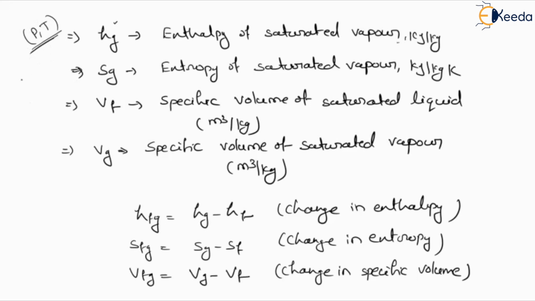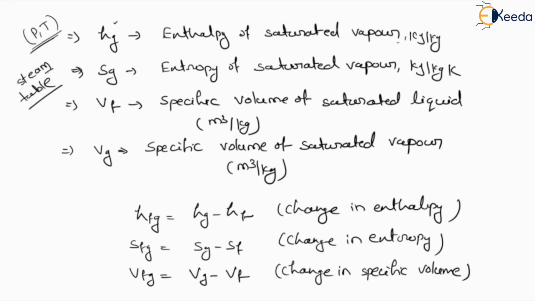So the table is called what? It is called the steam table. With the help of the steam table, if the values are not given, you can get the value from the steam table and put these values in the related formulas.